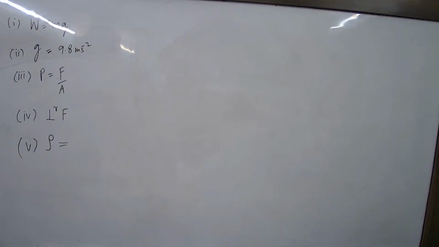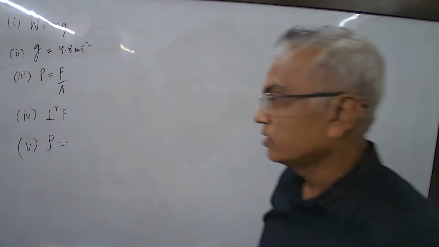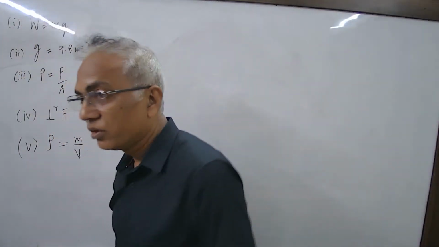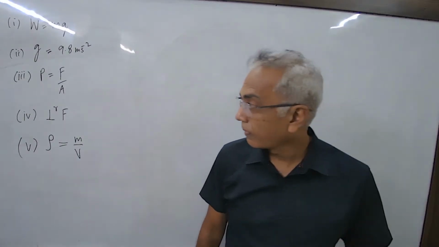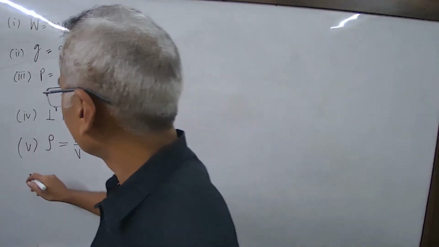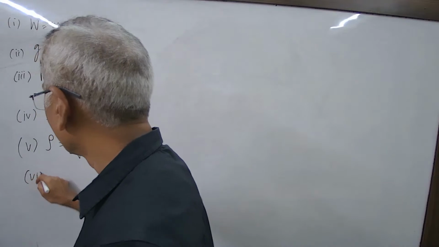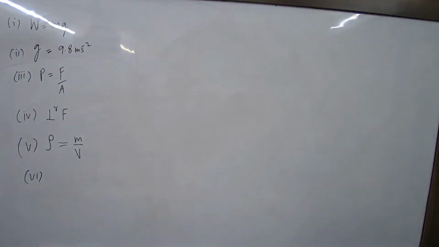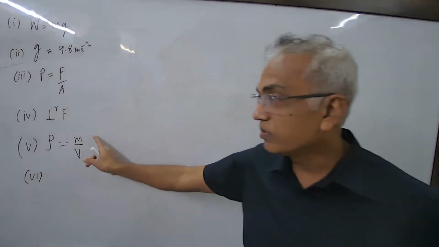Are you hearing it all for the first time? Density. It is the amount of substance per unit volume, right? So what is the amount of substance? Mass. Mass per unit volume. That is density, right? Density is mass per unit volume.